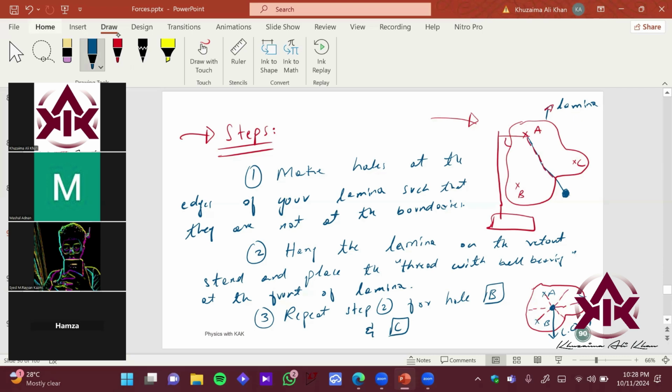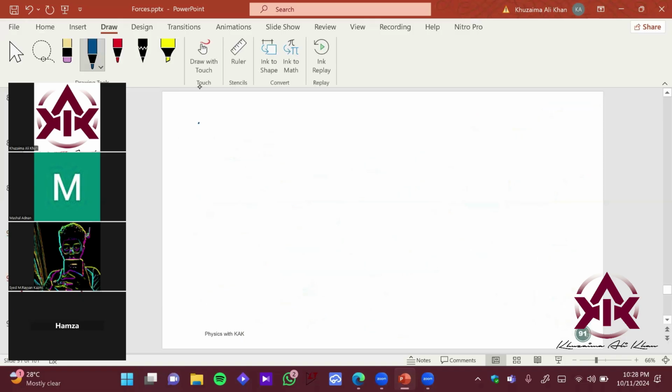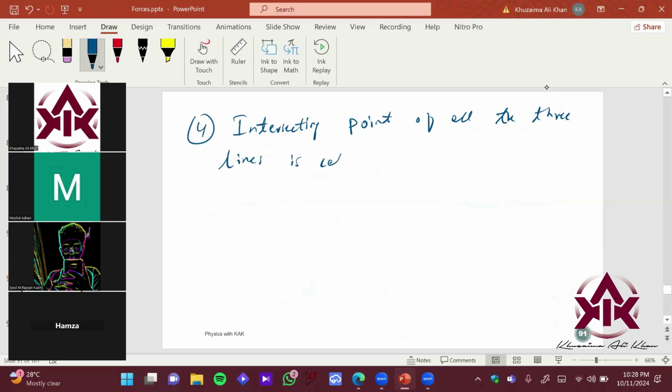So if I just write down the fourth step: the intersecting point of all the three lines is called the center of mass as well as center of gravity.